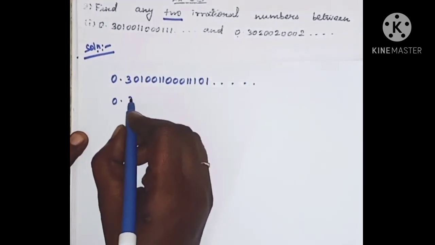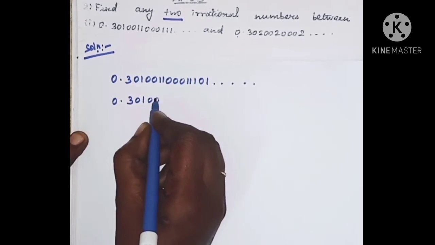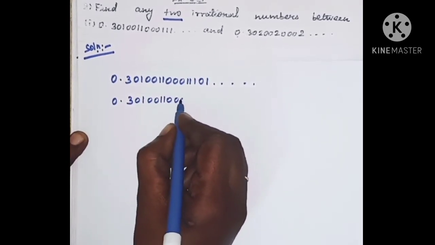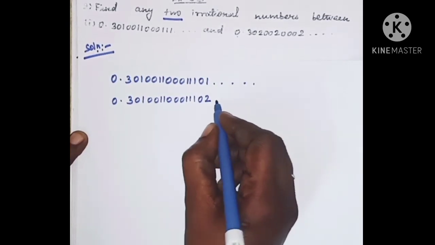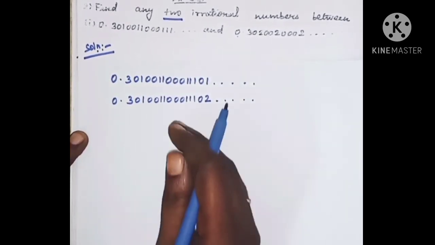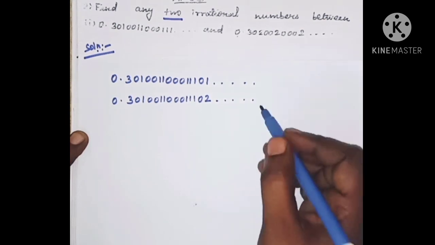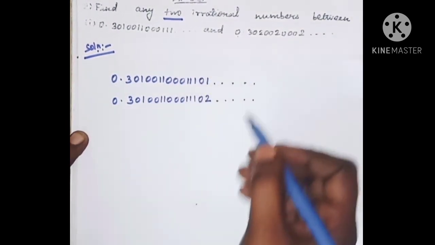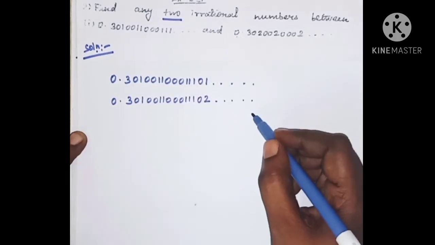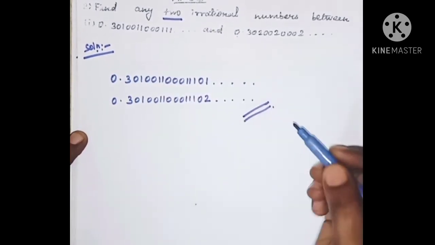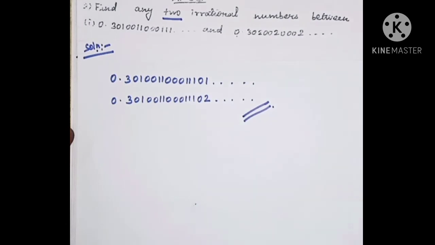So the next irrational number is 30100110011. After that 0 1, write 0 2 etc. Like this we can write uncountably many irrational numbers between these two irrational numbers. They are asking only two irrational numbers between two irrational numbers. So this is the answer for the second sum.